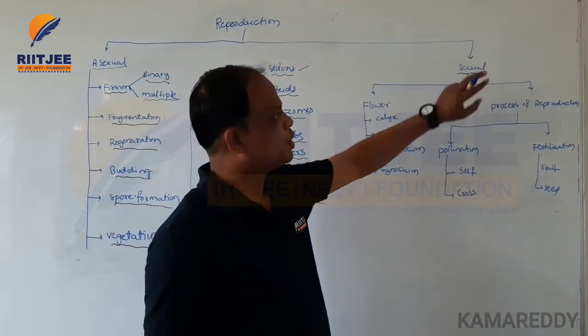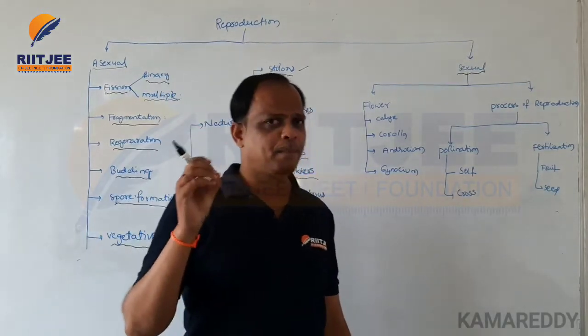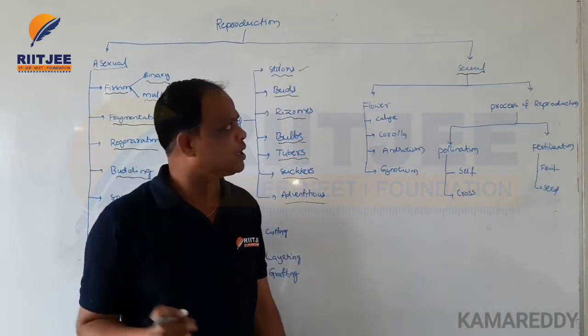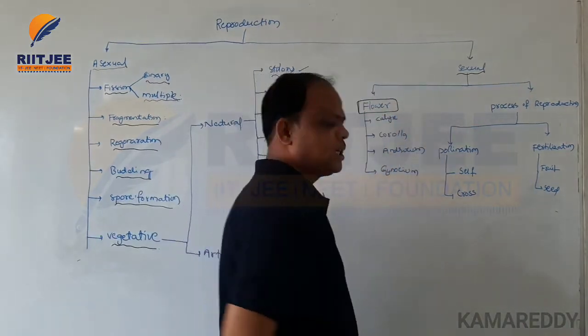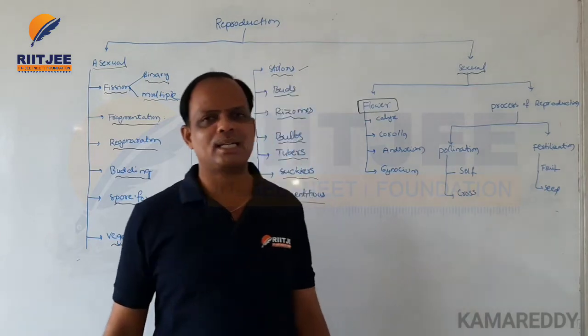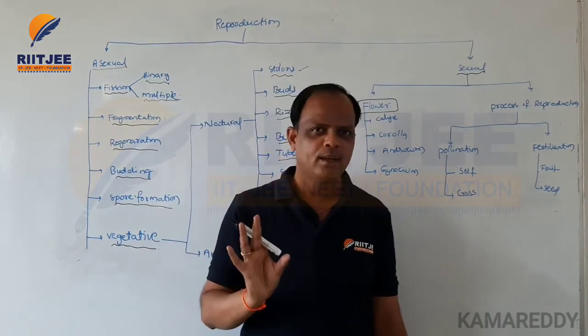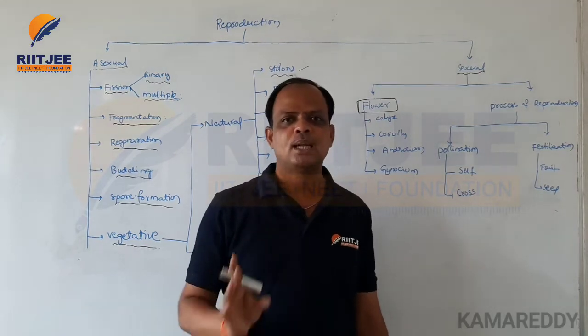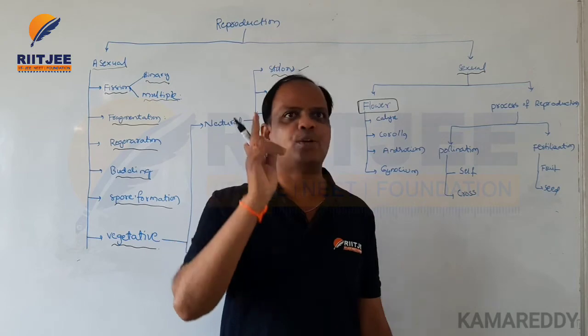Now the sexual reproduction process. In angiospermic plants, the sexual reproductive organ is the flower. Flowers can be unisexual or bisexual. Unisexual means the flower contains either androecium or gynoecium.